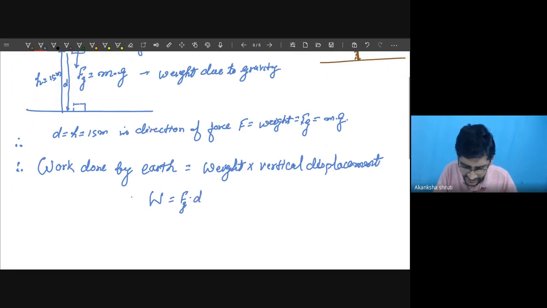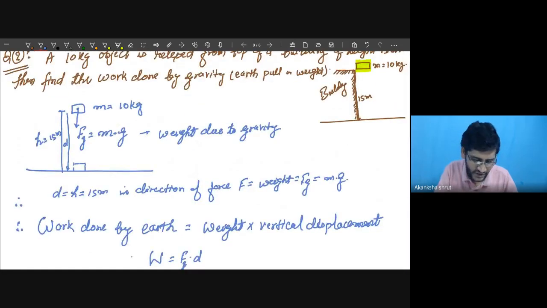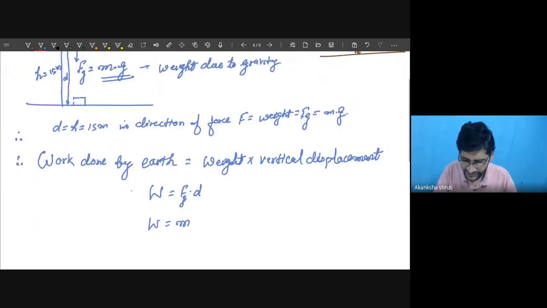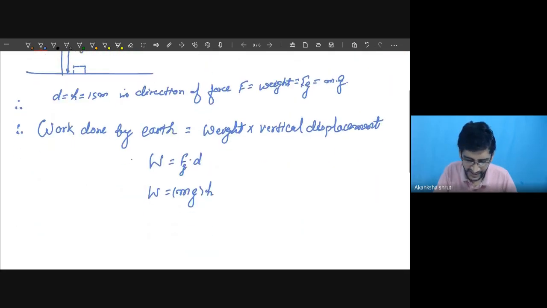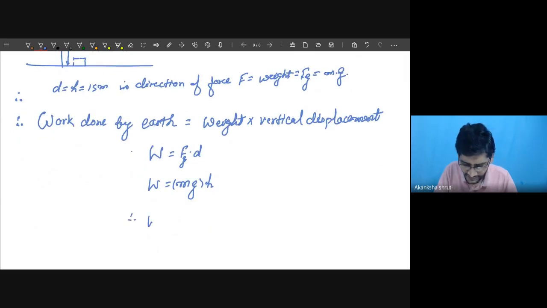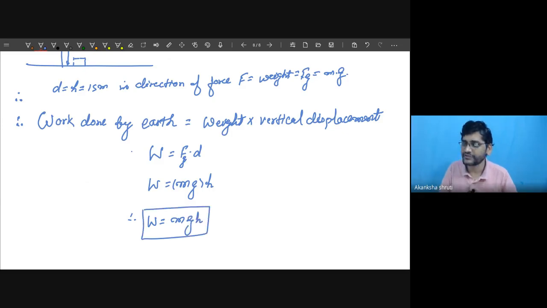But this Fg is nothing but mass into acceleration due to gravity, mg, that can be substituted here, and the displacement d that we are denoting here is our height h. Therefore, work done due to gravity is given by mgh. This is the other way of using the formula.